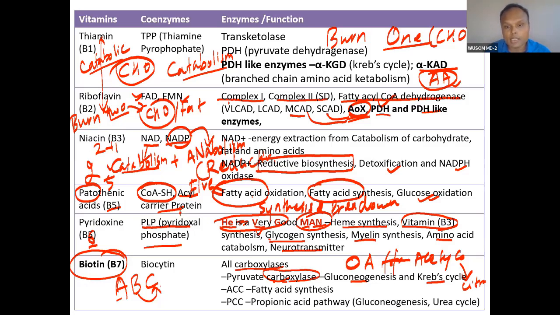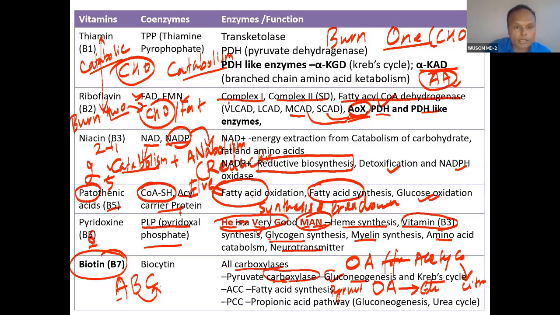In fasting condition, pyruvate will form oxaloacetate, and this oxaloacetate will convert into glucose. So it is gluconeogenesis. Biotin is very important for gluconeogenesis. Don't forget this: if biotin is deficient, gluconeogenesis suffers, causing hypoglycemia. This is how you can correlate the hypoglycemia.